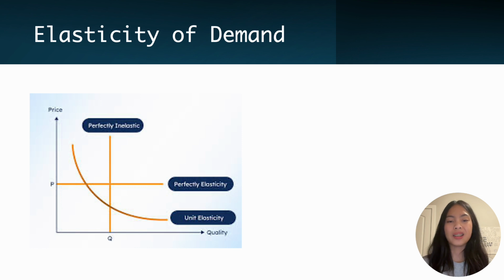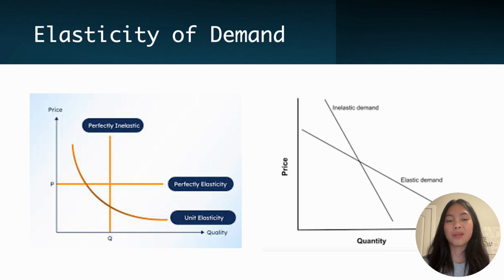So perfectly inelastic is when, even when the price goes up, the quantity demanded never changes. Perfectly elastic is when the quantity demanded goes to zero when there's any type of price change. Unit elasticity is when the percentage change in quantity demanded is equal to the percentage change in price.